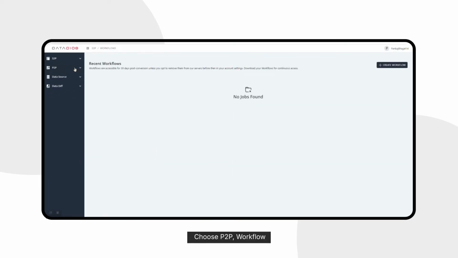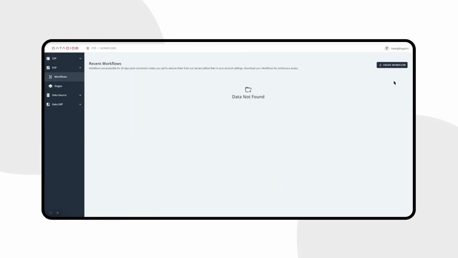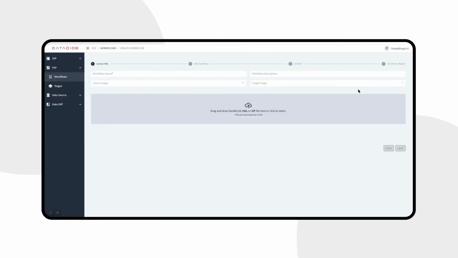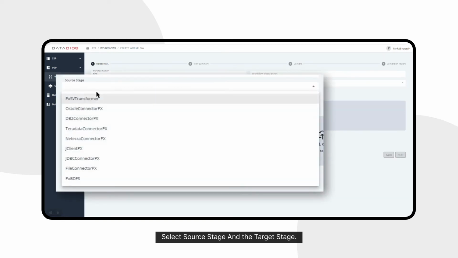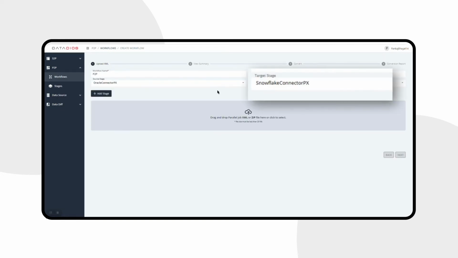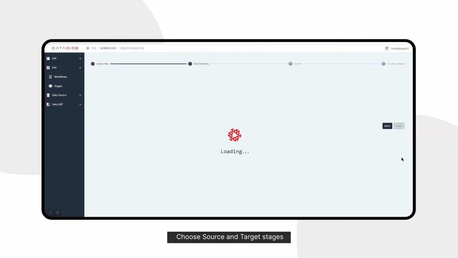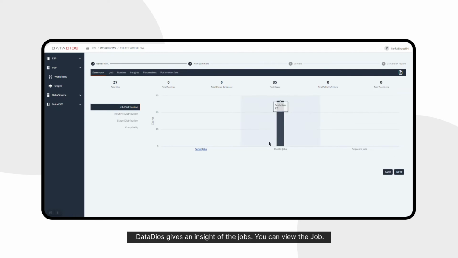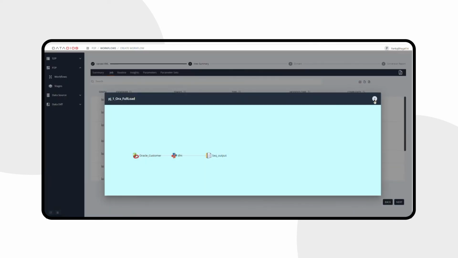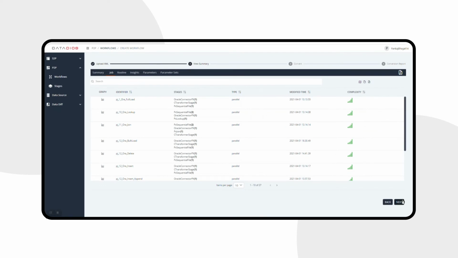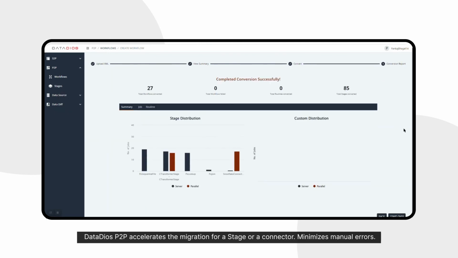Open DataDios, choose P2P, Workflow, select Source Stage and the Target Stage, select Input File, choose Source and Target Stages. DataDios gives an insight of the jobs. You can view the job, click to convert. Converted code is ready.